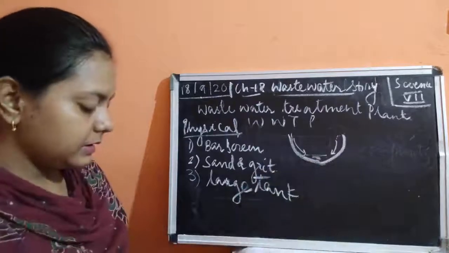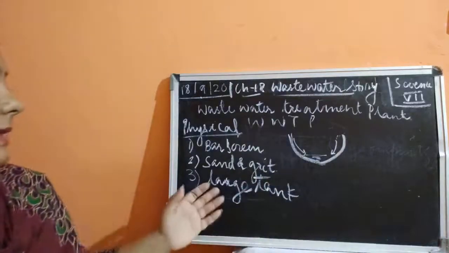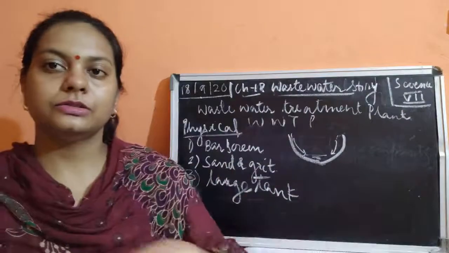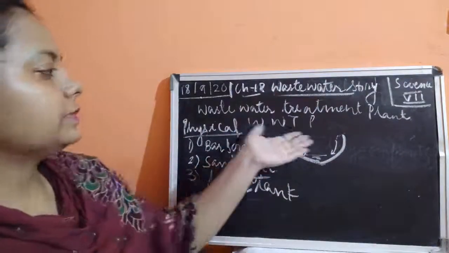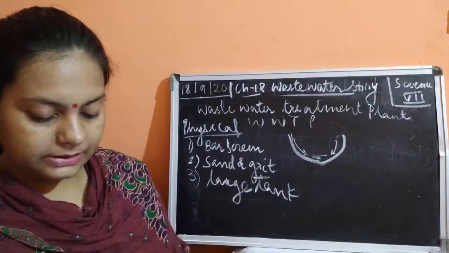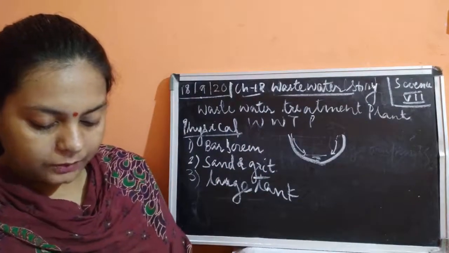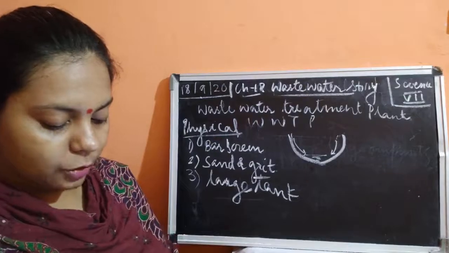So this sedimented water, I must say decanted water, is passed into this large tank. It stays there for some time, and the water is allowed to settle in a large tank sloping towards the middle.